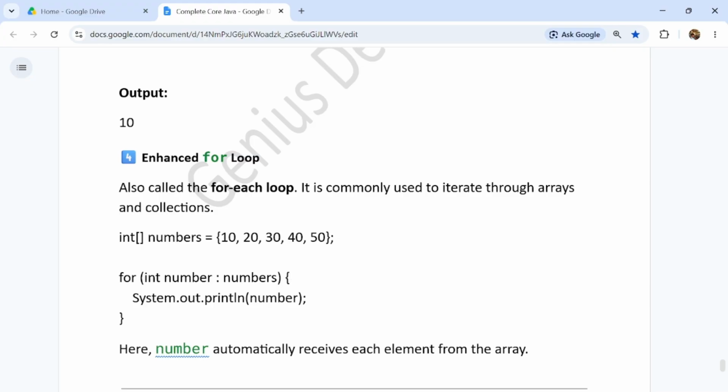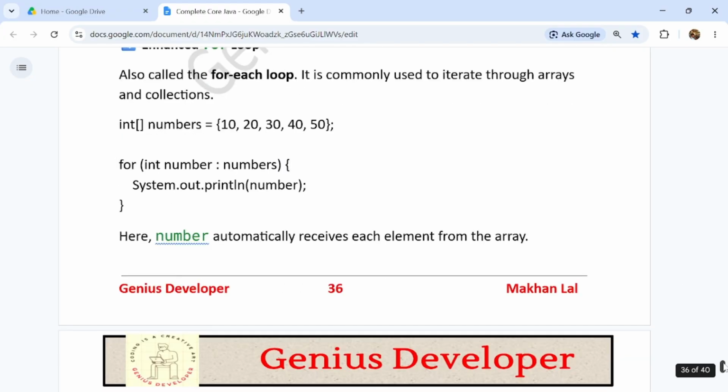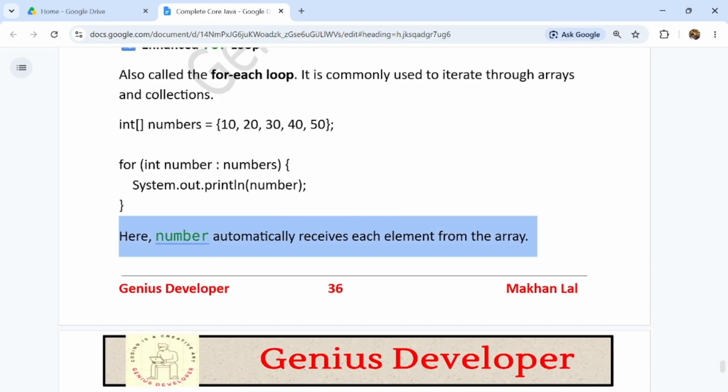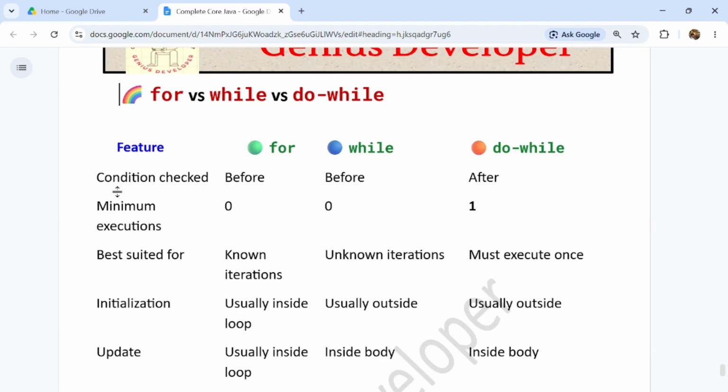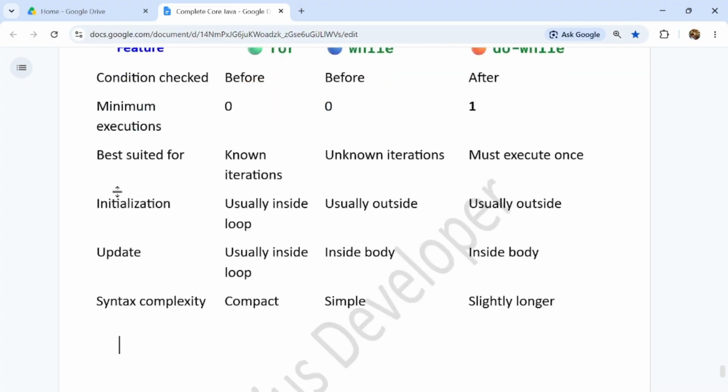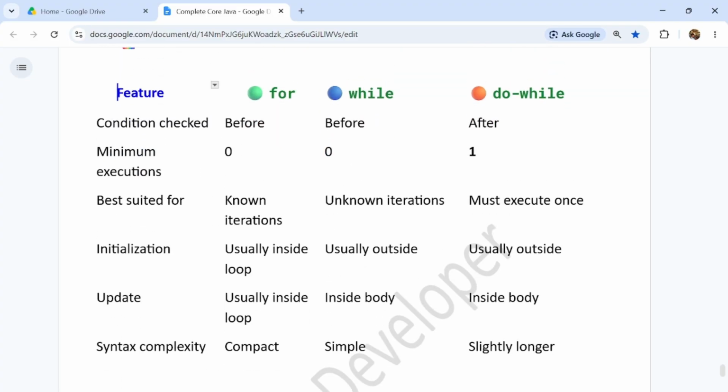So this is the shortcut way of the for loop, we can say, but it can be used only for collections and arrays, guys. Here number automatically receives each element from the array, guys. You can look at the differences, be careful. You can look at the differences very carefully, guys.